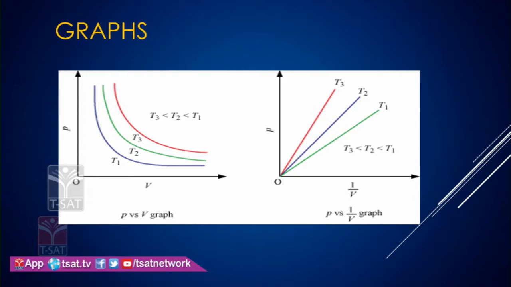The same for T2, and similarly T3 also. If pressure increases, the volume decreases. And it is plotted at a constant temperature, so it is known as an isotherm.